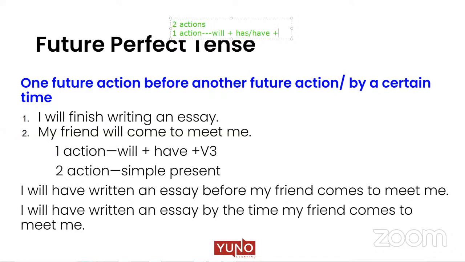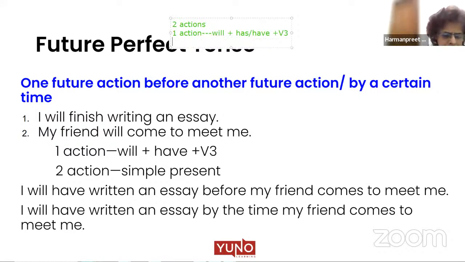And what do we always use in perfect tenses? The third form of the verb. Always. Being or been? No, not necessary. And second action, been isn't continuous. Second action will always take simple present.